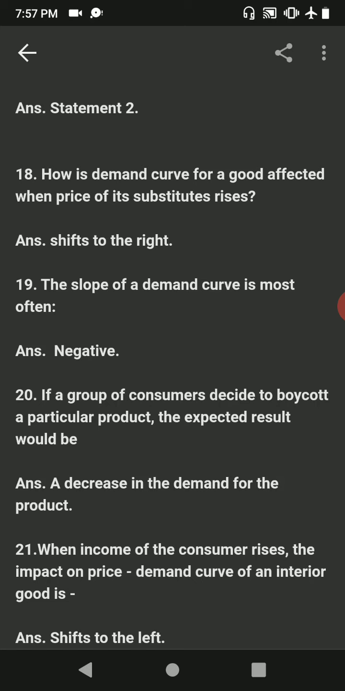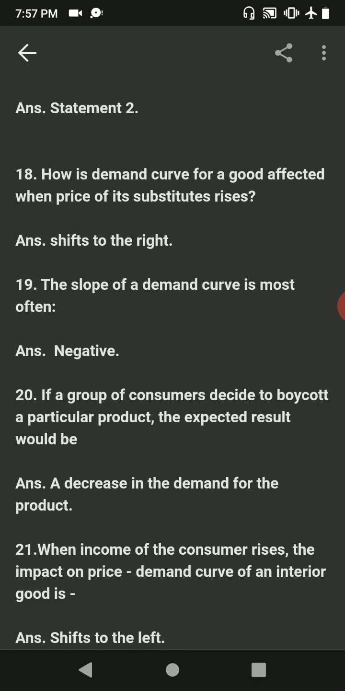Question number 19. The slope of a demand curve is most often. Answer is negative. The demand curve is generally downward sloping, negative slope, because of the inverse relationship between the price of a product and its quantity demanded. Question number 20. If a group of consumers decide to boycott a particular product, the expected result would be. Answer is a decrease in the demand for the product.